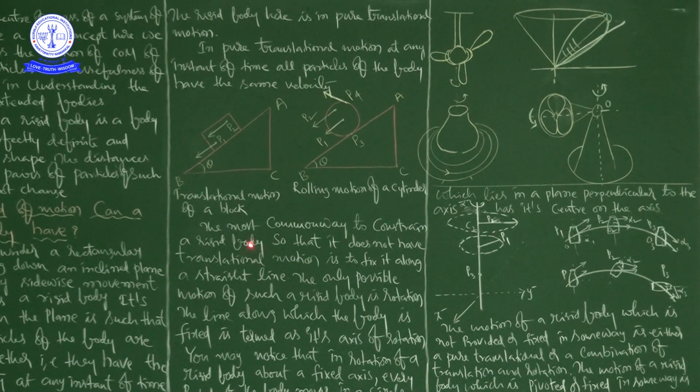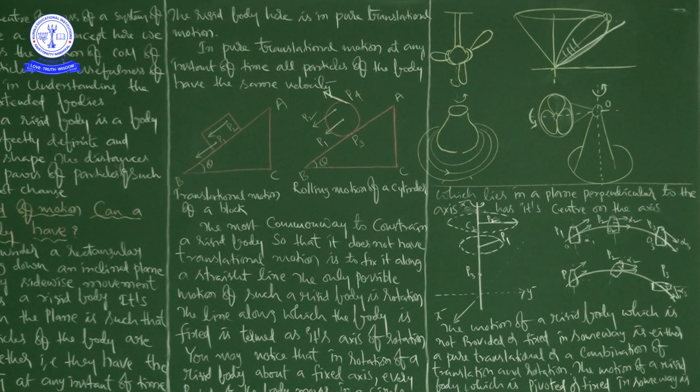So in case of a rigid body, the most common way to constrain it so that it does not have translational motion. Here he is talking about a rigid body, not about motion; previously we talked about motion. The only possible motion of such a rigid body is rotation. So what he is saying is that a rigid body which doesn't have translational motion must have pure rotational motion.